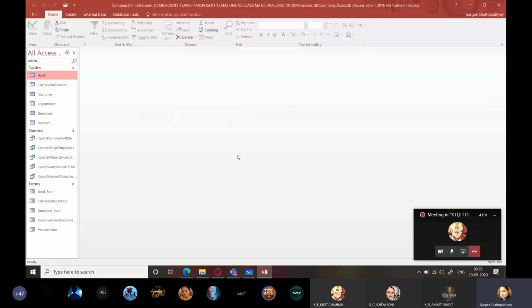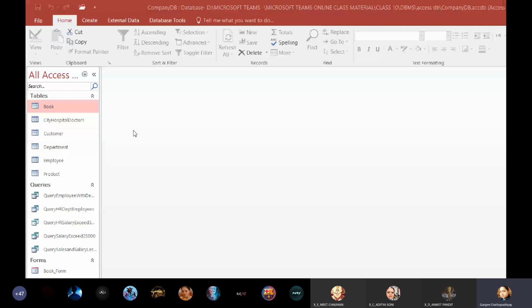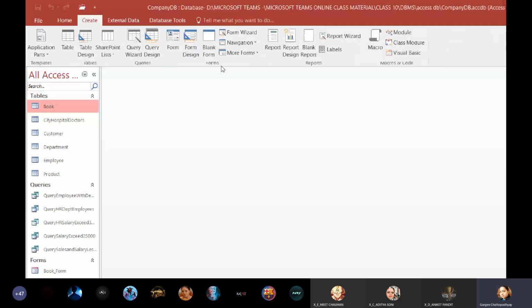For creating a form, first of all, I'll switch on my Access application. Again, there is a precondition here, that is your database should contain at least one table to create a form, because a form is also dependent on a table. To create a query also you need a table, to create a form also you need a table. We'll go to the Create tab over here, and you can see the Forms group. Within this, we are only going to concentrate on two options, Form and Form Wizard. So first I'm going to click on Form.